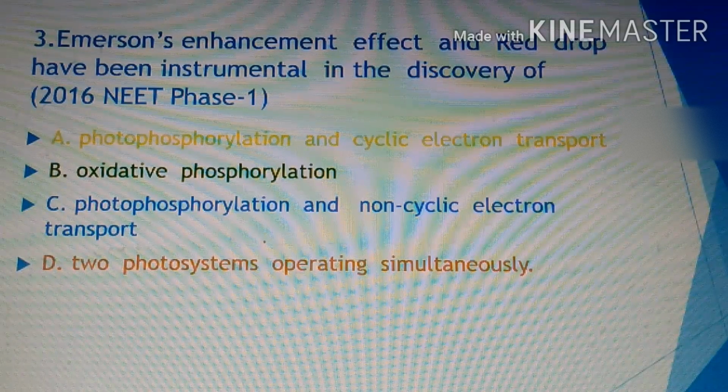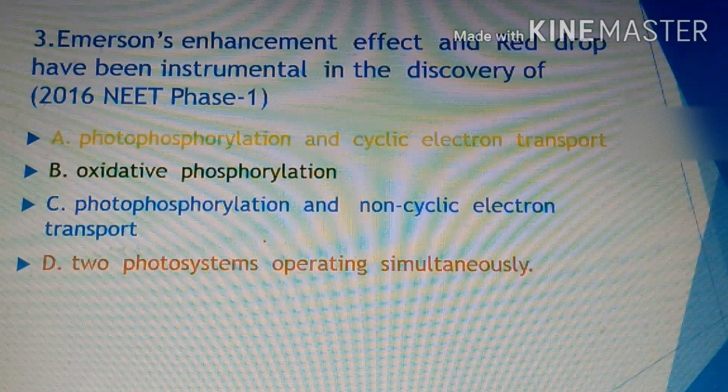Then the third question is: Emerson's enhancement effect and red drop have been instrumental in the discovery of. This question was asked twice in NEET in 2016, in NEET Phase 1. This is an additional question. The Emerson effect and red drop effect are both associated with this chapter, photosynthesis, but are not clearly mentioned in your NCERT, yet the question is important.